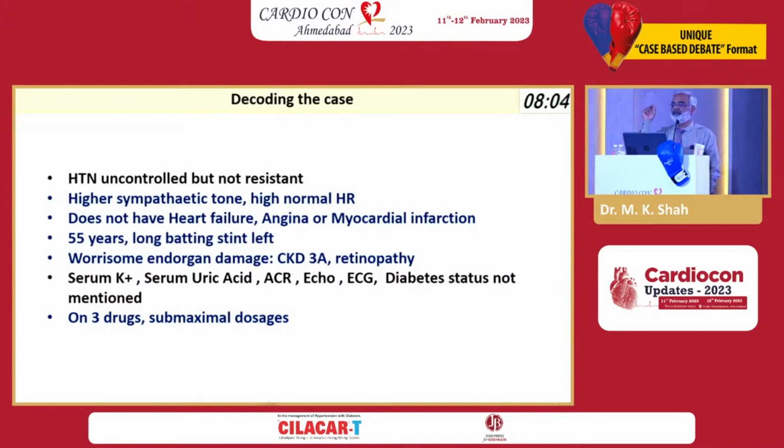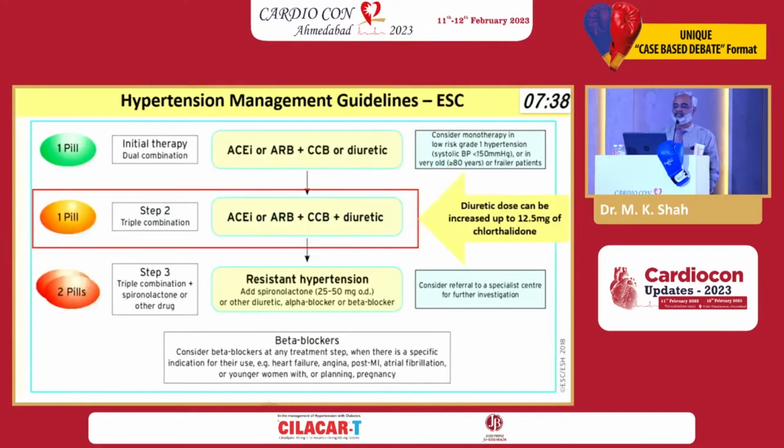Even a shade of difference we make in his cardiovascular surrogate endpoints is likely to lead to a much better cardiovascular outcome in the long term. The worrisome factors here are CKD stage 3A and retinopathy. We don't have much data about potassium, uric acid, albumin-creatinine ratio, echo, ECG, diabetes, etc. We presume they are within range. And he is on 3 drugs, which are at suboptimal dose.